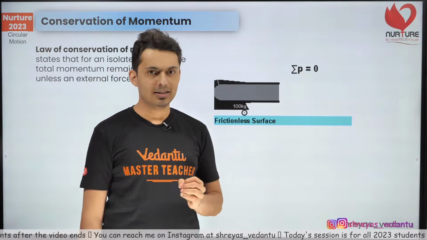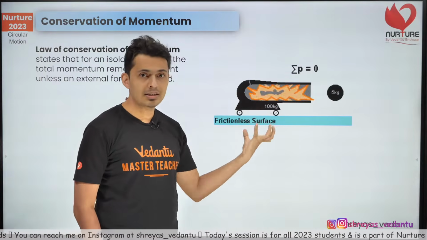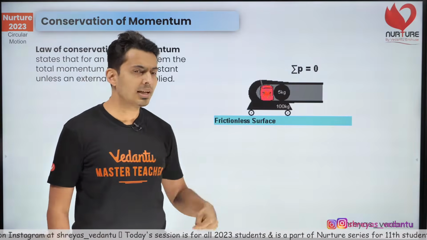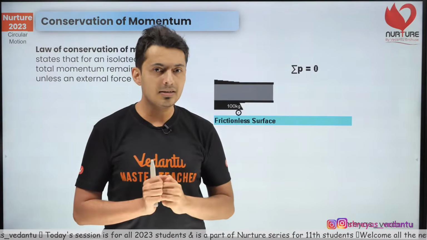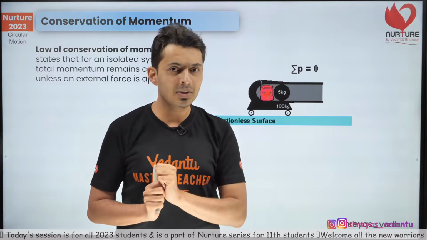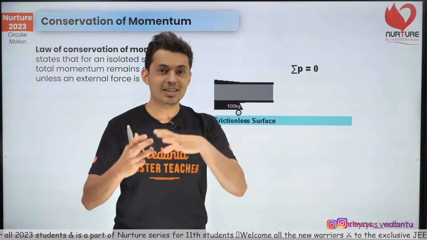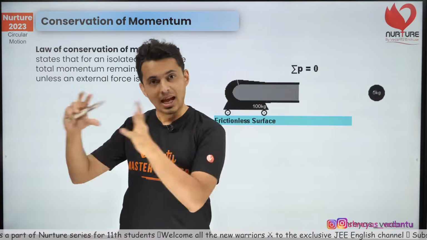Well, the correct answer is, think about it, during that explosion, there was some chemical energy which got converted into kinetic energy. Before the explosion, before the firing, what was the system doing? It was at rest. That means there was no kinetic energy. Now that explosion happened. What is that explosion? Chemical energy getting converted into the kinetic energy of the ball and the cannon.